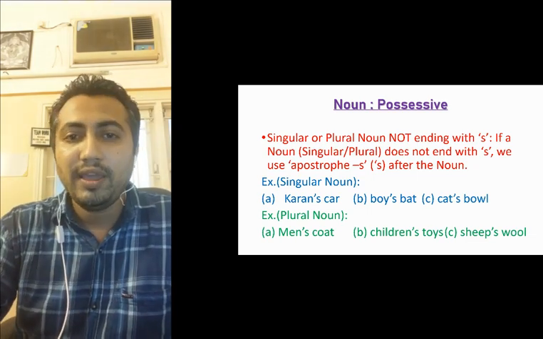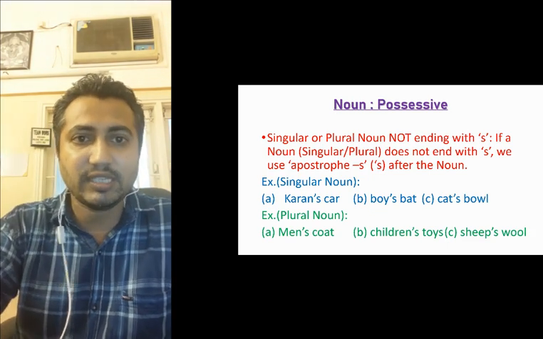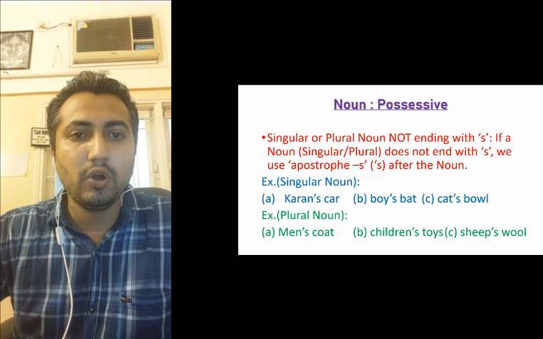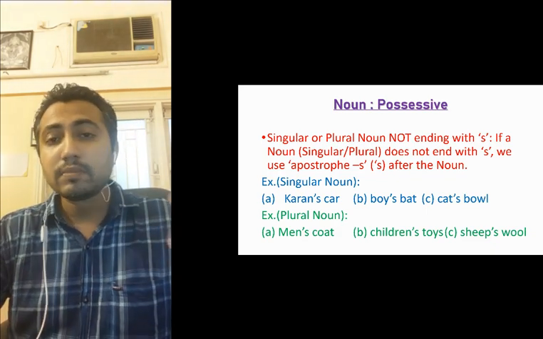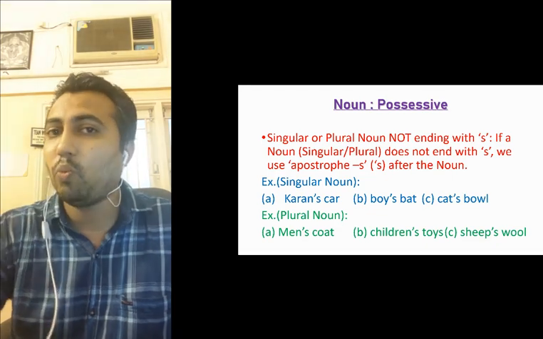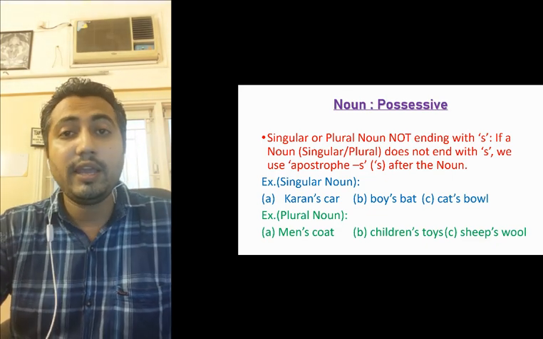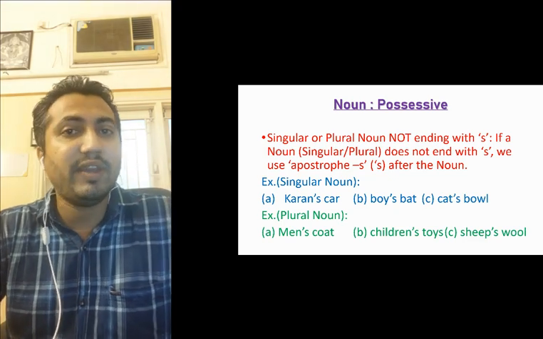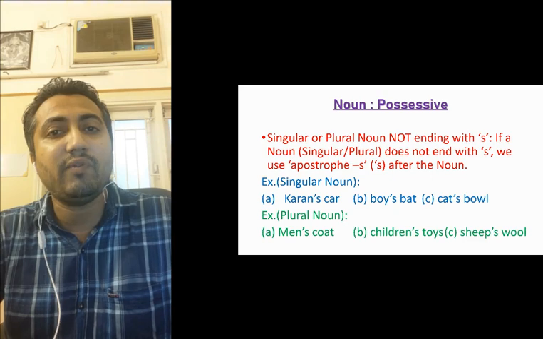Cat's bowl. Cat, singular cat, apostrophe s, cat's bowl. Next, plural nouns. Men means not one man, it is more than one man. Men is plural, but it is not ending with s.